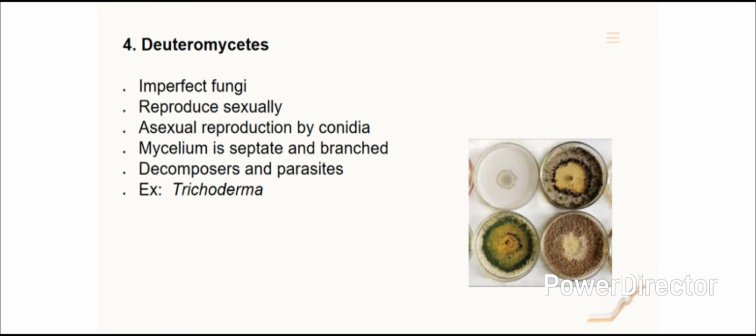The fourth one is Deuteromycetes. They are called imperfect fungi because they do not follow the regular reproduction pattern or cycle as the other fungi do. They do not reproduce sexually, but asexual reproduction occurs by conidia. The mycelium is septate and branched. Most of the members are decomposers and parasites. Example, Trichoderma.